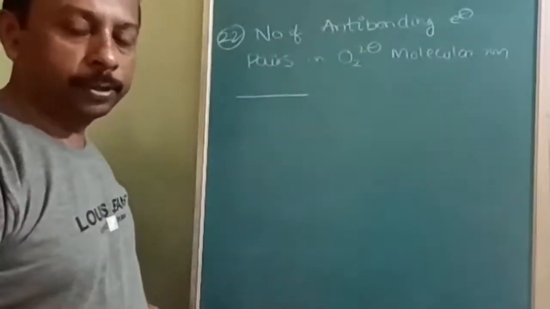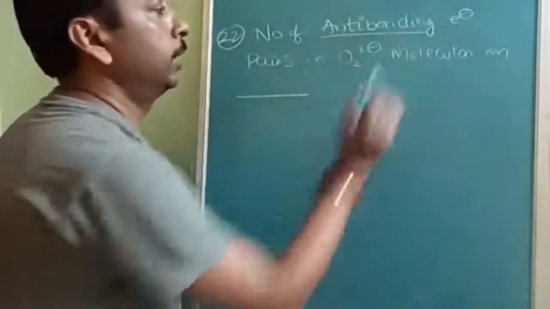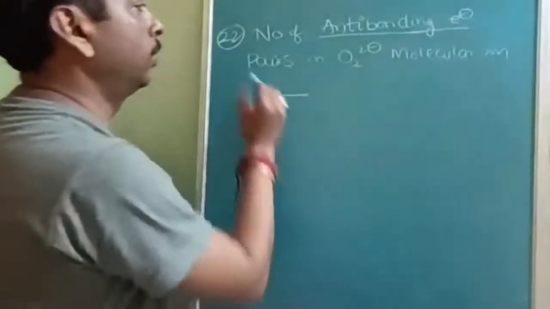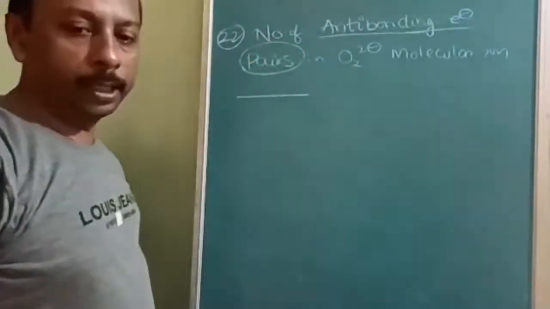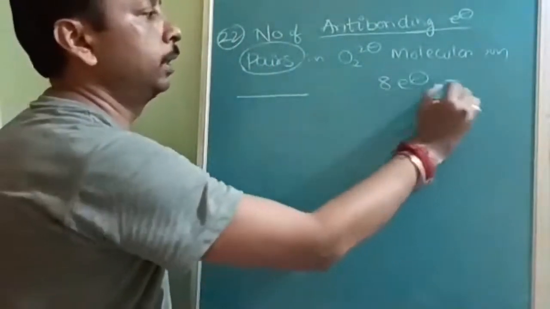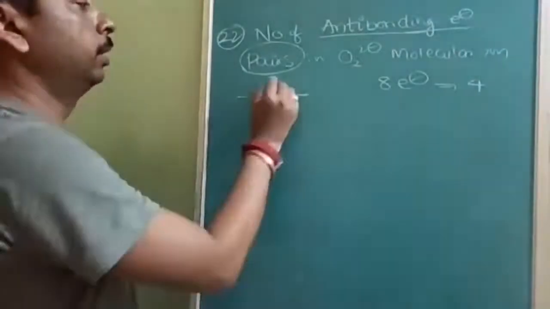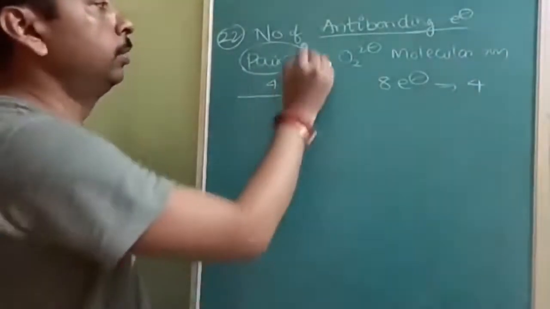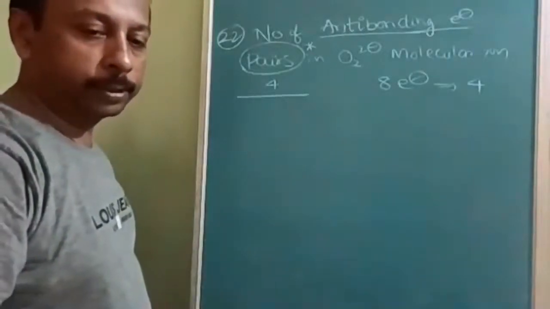Okay, some questions will check your presence of mind. People start answering anti-bonding electrons, but the question is about anti-bonding electron pairs. So 8 electrons is the correct count, but they are asking pairs, therefore 4 pairs. Answer is what? 4 pairs. So presence of mind at that point, very trapping questions.